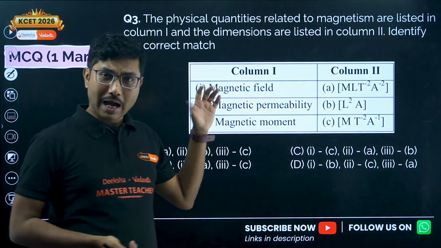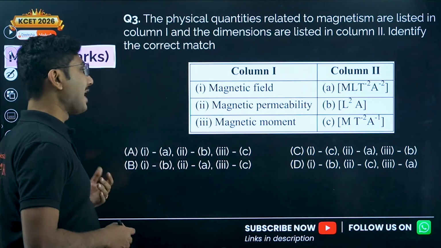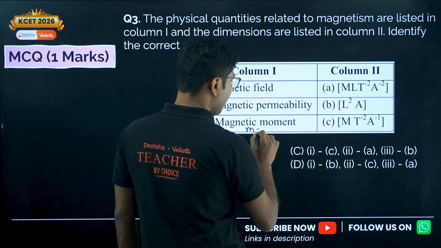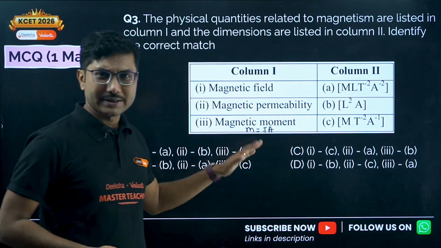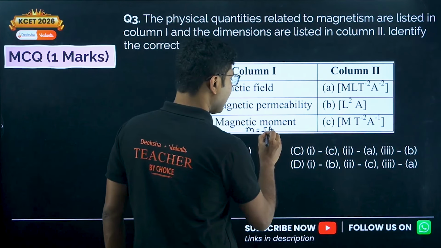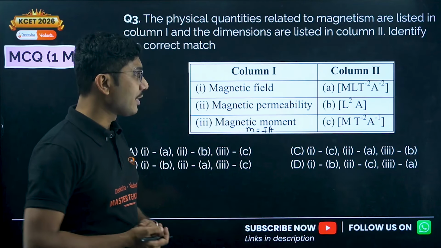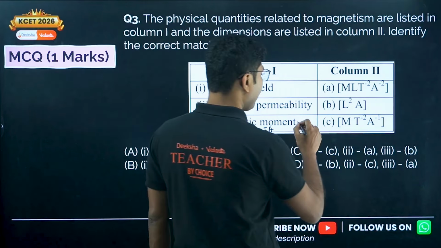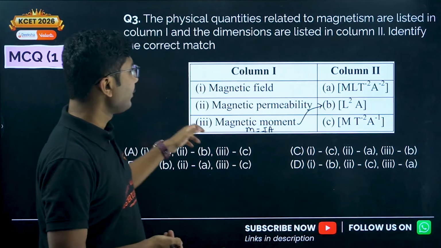So first of all, magnetic field can be tricky. Magnetic permeability is trickier. Magnetic moment is easy. Magnetic moment is given by M equals current times area. Okay, there is a number of turns involved, but number of turns is a dimensionless quantity, so current into area is the major thing. So what is the dimension of current? Dimension of current is ampere. Dimension of area is meter square, so definitely L square A is the dimension of magnetic moment, so this is directly matching with this. Okay, so 3 is matching with B.